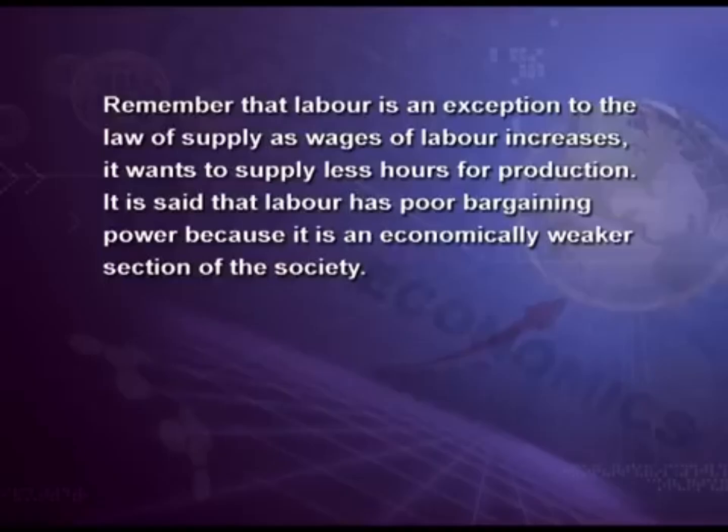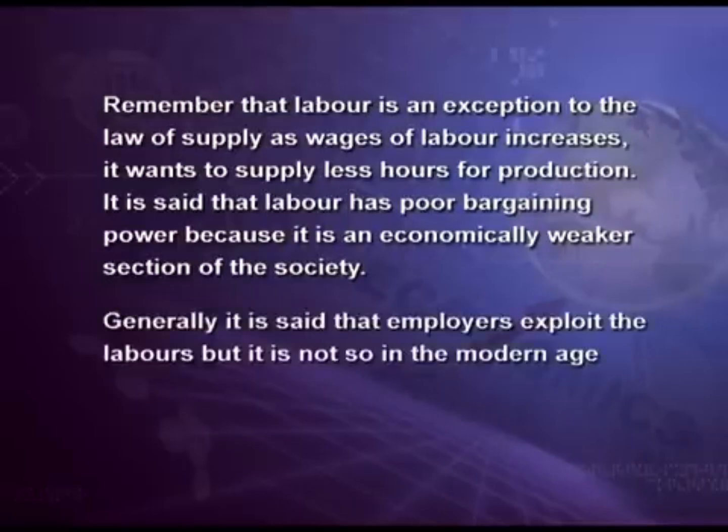You should remember that labor is an exception to the law of supply. As wages of labor increase, labor wants to supply fewer hours for production. Not only this, labor has poor bargaining power because it is an economically weaker section of society. Generally, it is said that employers exploit labor, but it is not so in the modern age.